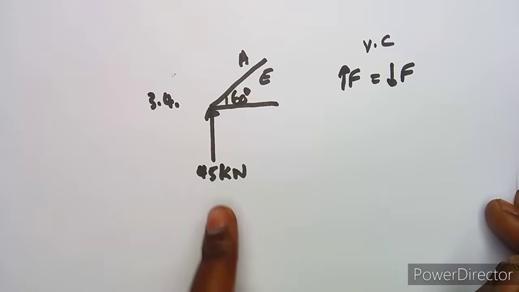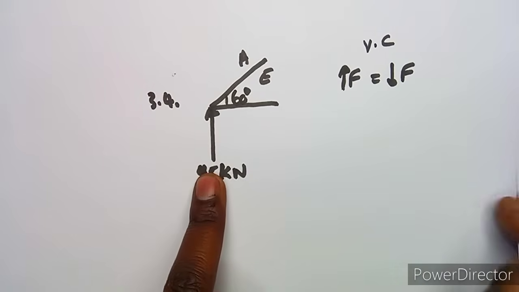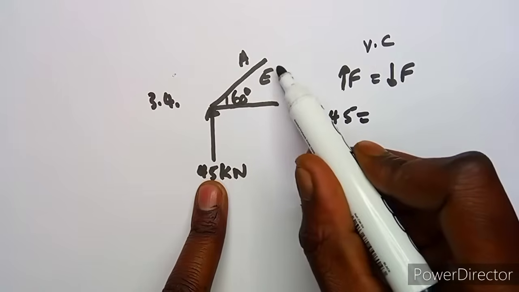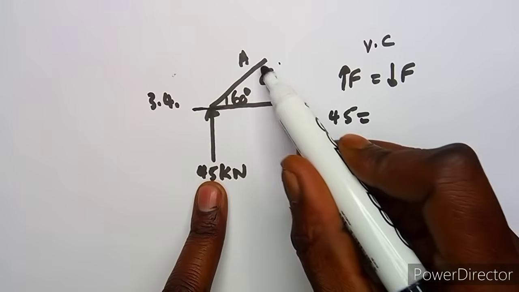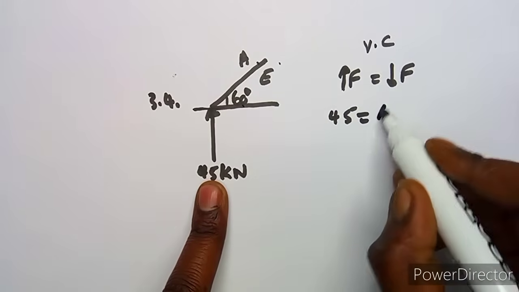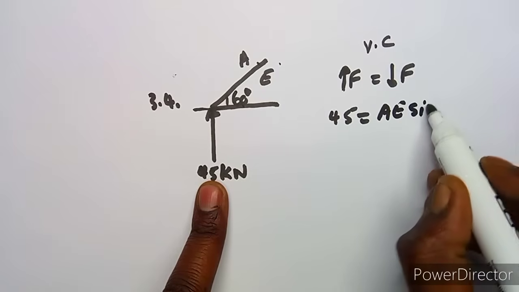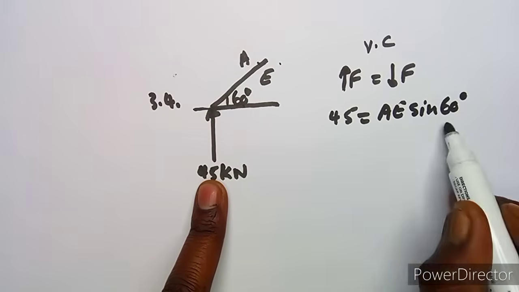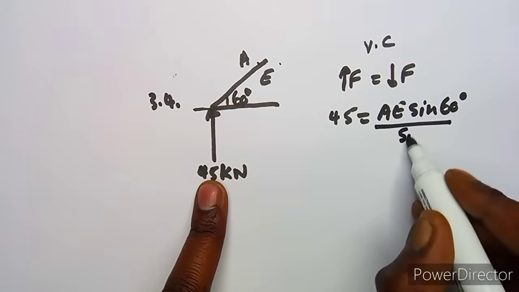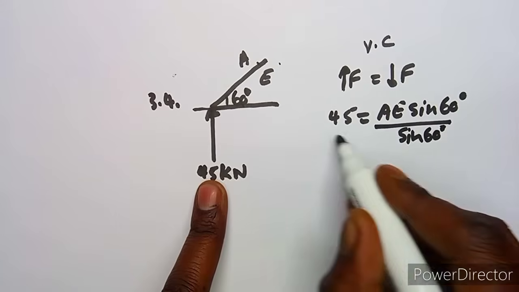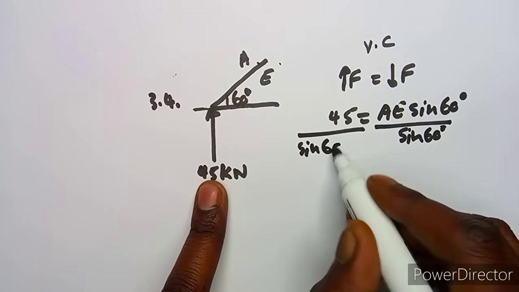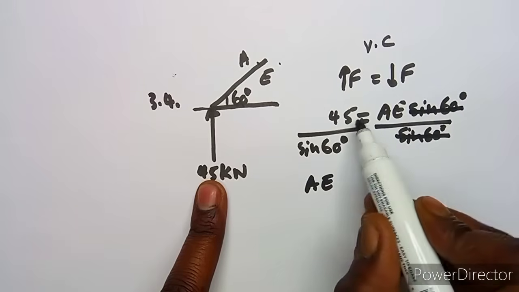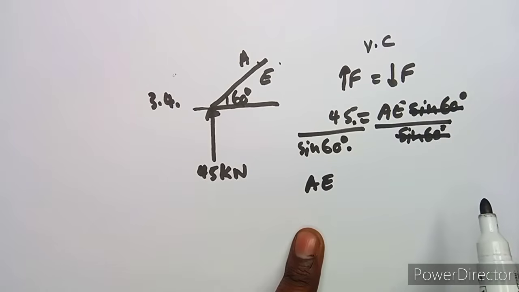So if I'm to use vertical component, I'm going to take this F up, which is 45, which is equal to the vertical component here, which is above the line, so it's a positive, so it's AE sine 60 degrees. Remember your vertical component, guys. So in order for you to have AE, I'm going to divide by sine 60 degrees. All right, so this is what you're going to have. Your AE is going to be 45 over sine 60.